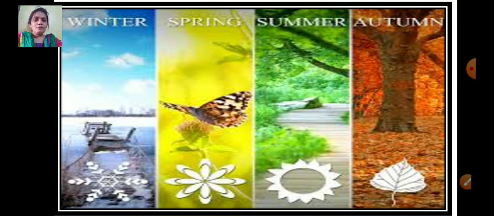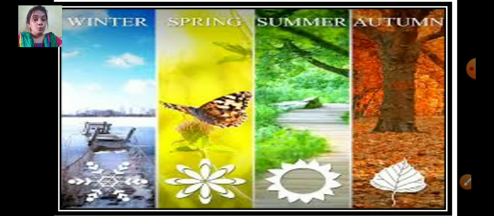After summer season comes autumn, the season of falling leaves. So, what is autumn? The season of falling leaves. The trees are preparing themselves to face the severe cold of winter that lies ahead of autumn. Okay, so these are the 4 major seasons that we find.